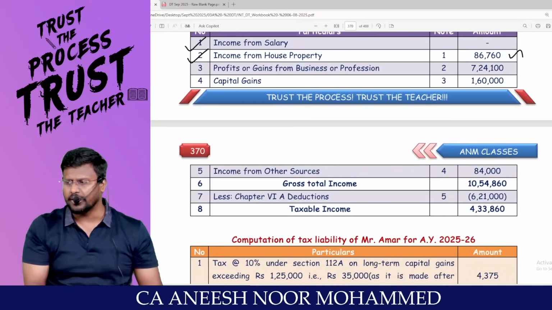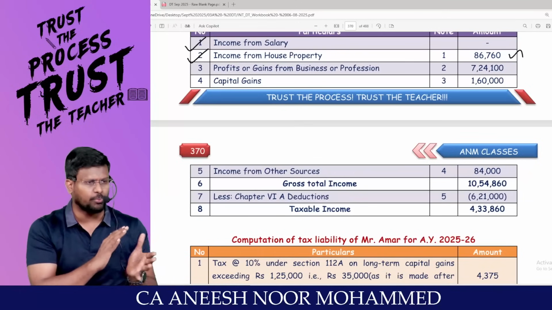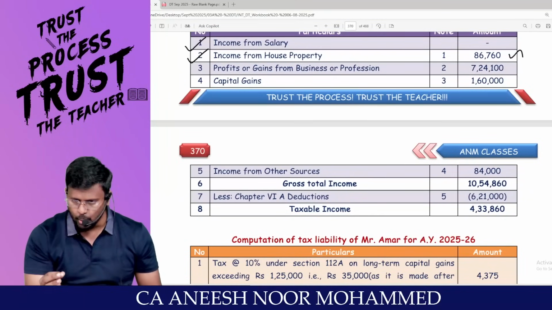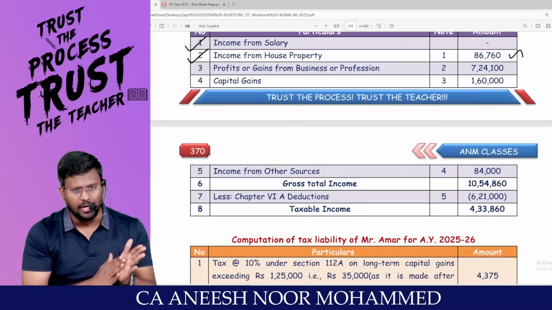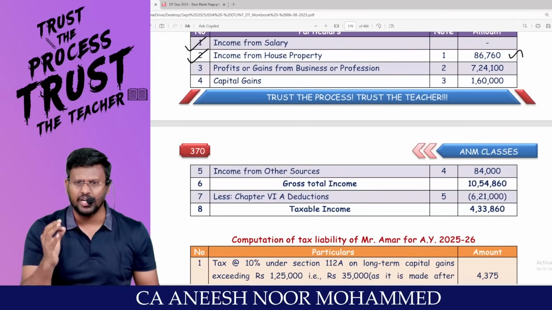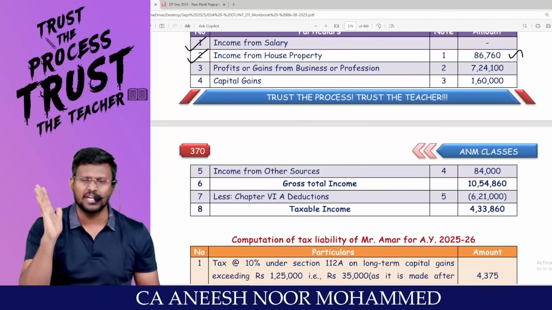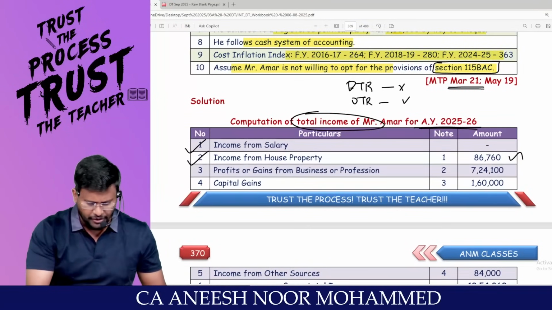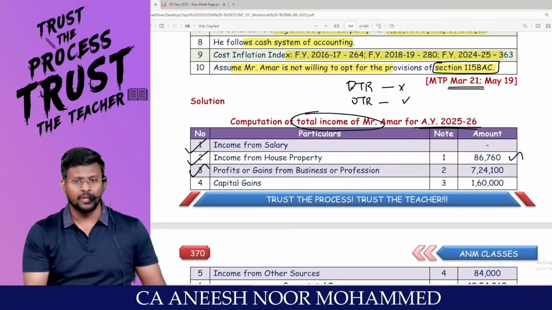Just recall, is the property self-occupied or let-out? Let-out property is a 5-step approach. Gross annual value, less municipal tax paid by the owner, net annual value, less deduction under section 24A, less deduction under section 24B. You will get the answer as income from house property. That's it, game over. Sir, is there any profits and gains of business or profession?